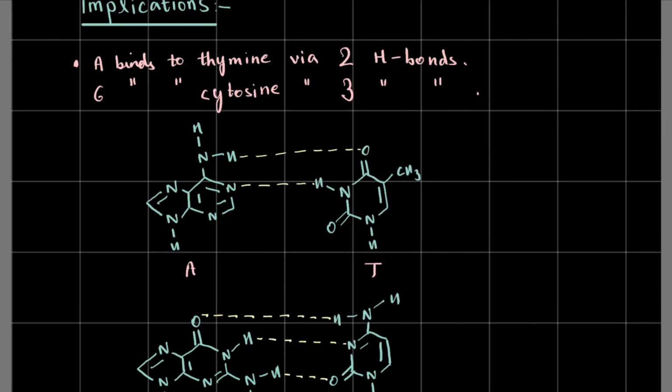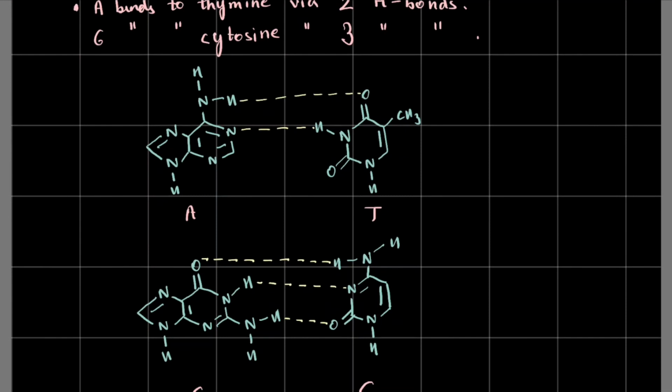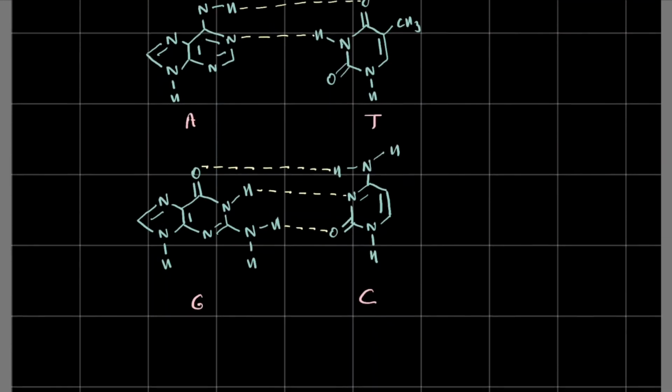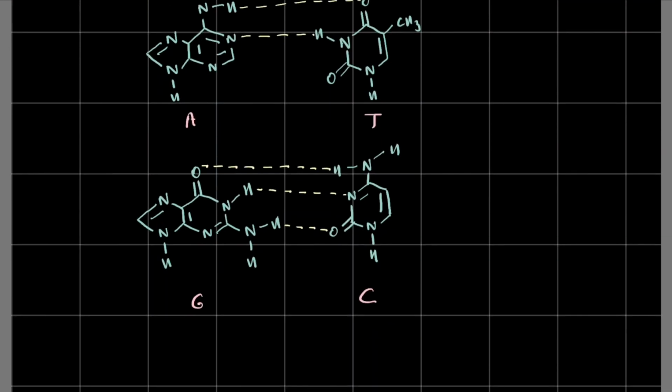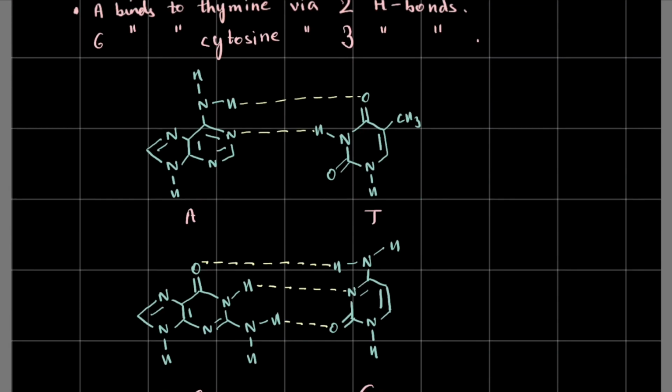via two hydrogen bonds. Will you ever forget it now? Of course not, right? It's very simple, and it's very intuitive once you consider the structures. That's why I always say that you need to go into the grassroots of any topic you are learning, right? So adenine binds to thymine via two hydrogen bonds, guanine binds to cytosine via three hydrogen bonds, and this is how it works.